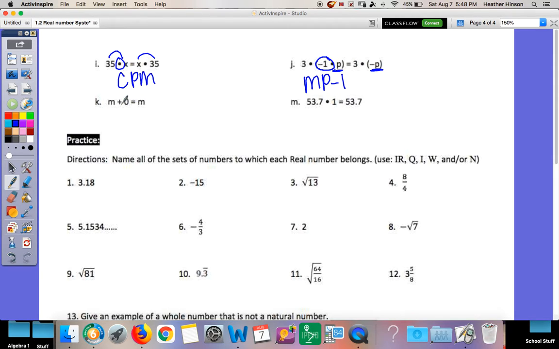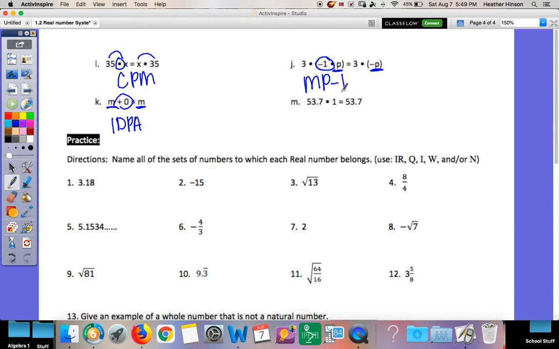Okay, K. What changed from the left to the right? Nothing. My M stayed M. I added 0 to it, but it stayed M. That identity did not change. So that is my identity property, and this is addition.